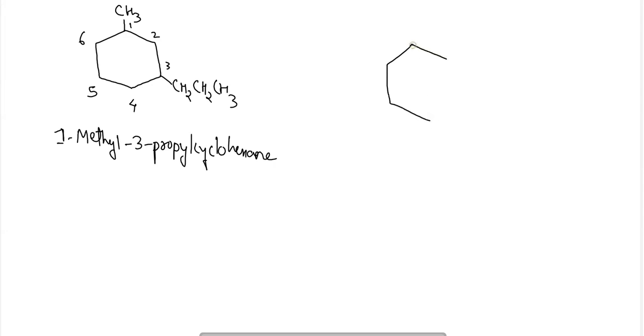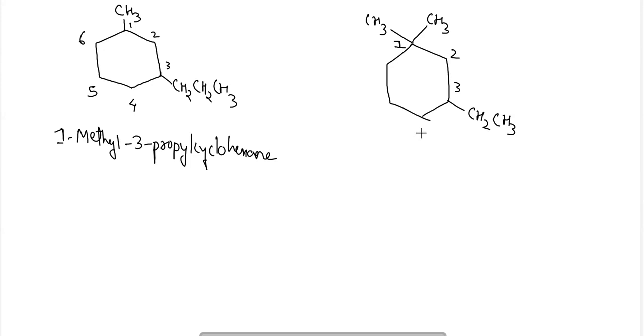Next, one more example we are taking. If two groups are attached in the same position for an alicyclic compound, then the numbering will start from the position where more groups are there.